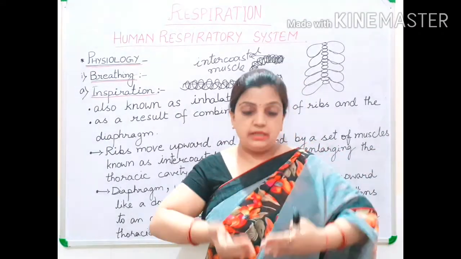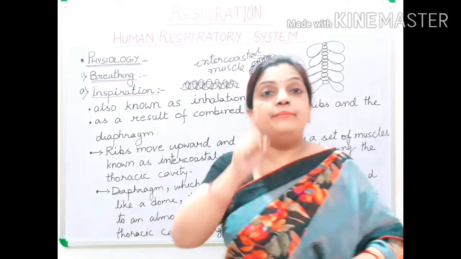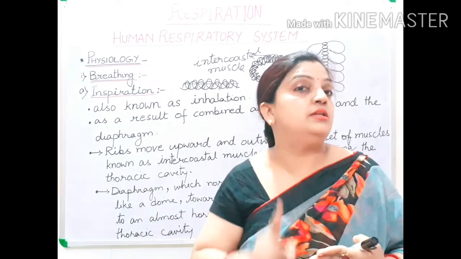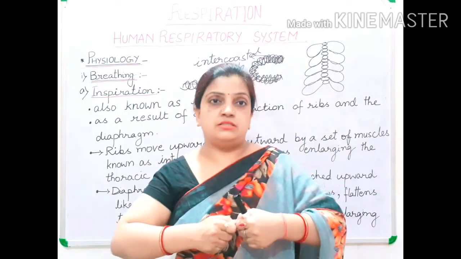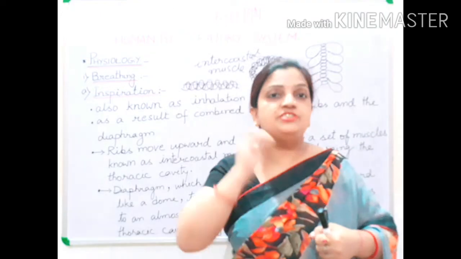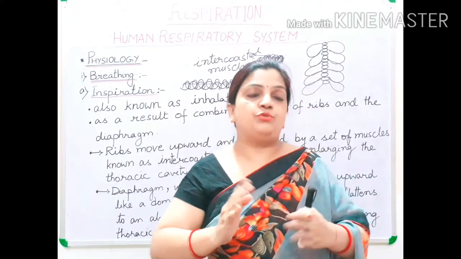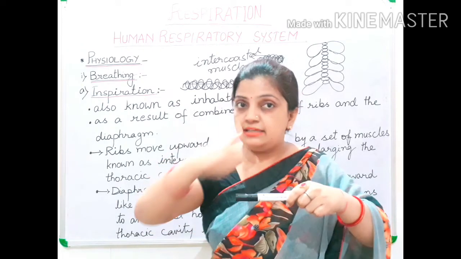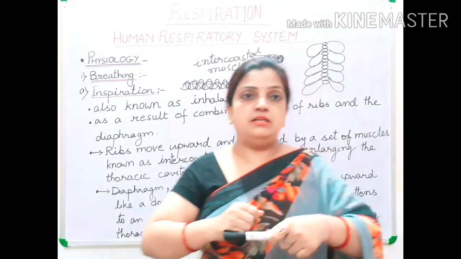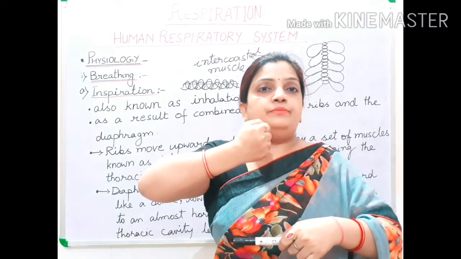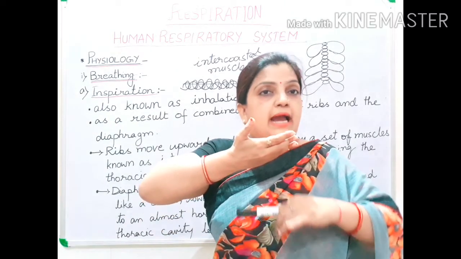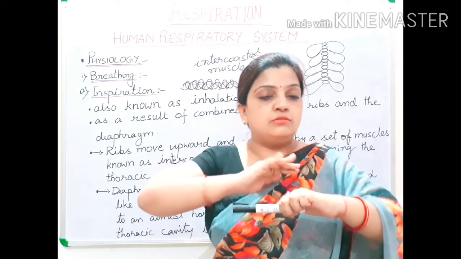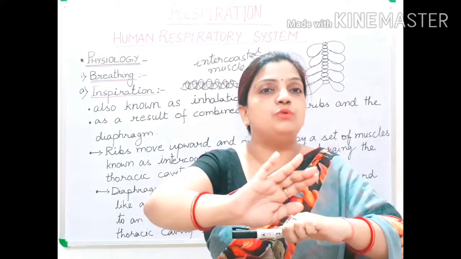It is moving upward and outward because of the presence of intercostal muscles on the ribs. Intercostal muscles are just like ropes. The intercostal muscles, and I told you, are wrapping from both sides. So this intercostal muscle is pulling the ribs up, so the ribs are moving up, and the intercostal muscle of the opposite side is pulling the ribs outward. So the chest is going out, the ribs are moving outward.